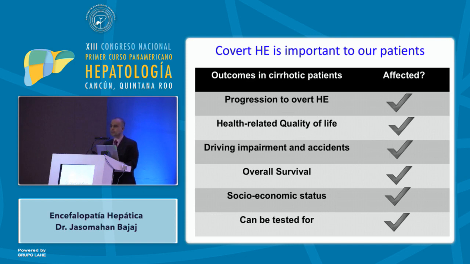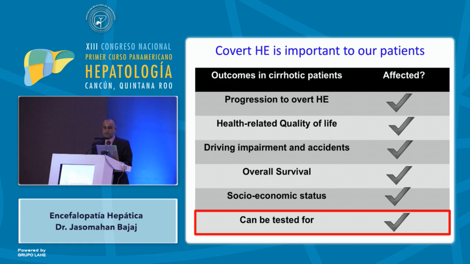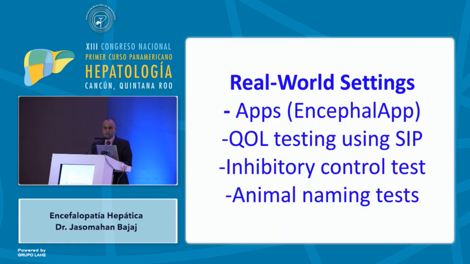So if someone has covert hepatic encephalopathy, that's a good way of treating them and making their quality of life better. It does affect driving. It affects overall survival and affects socioeconomic status. If someone is not feeling themselves, they cannot really do their job, and so they feel they are not able to earn as much. And it can be tested for. So what are the ways to test for it?